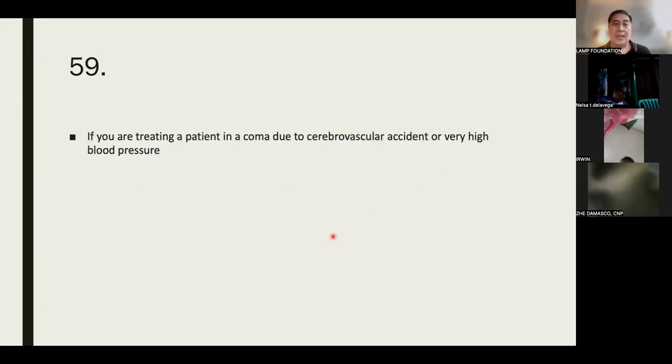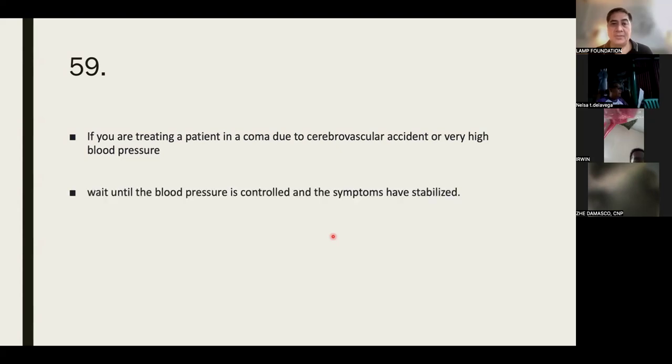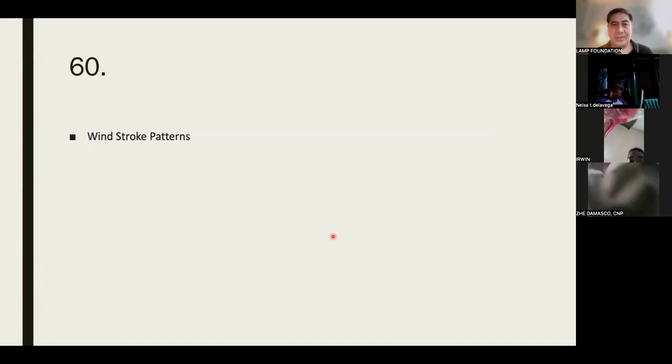If you are treating a patient in a coma due to cerebrovascular accident or very high blood pressure, what do we do? We wait until the blood pressure is stabilized. Okay. What are the wind stroke patterns?